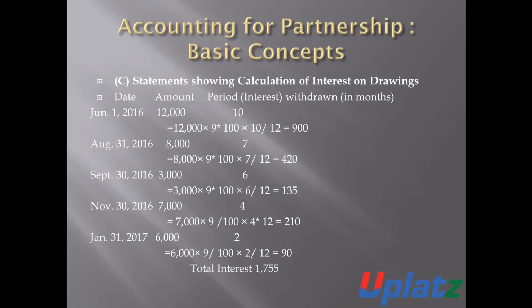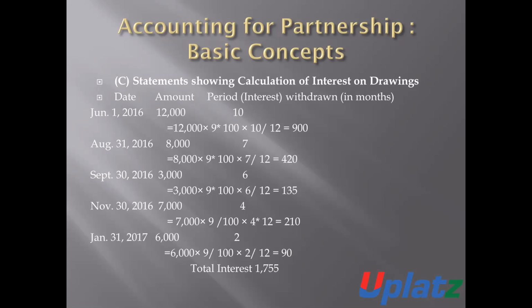The amount which is withdrawn by the partner on 30 November 2016 is 7,000 rupees. Then November to March will be 4 months. Then 7,000 into 9% into the period of 4 months will be 210 rupees.